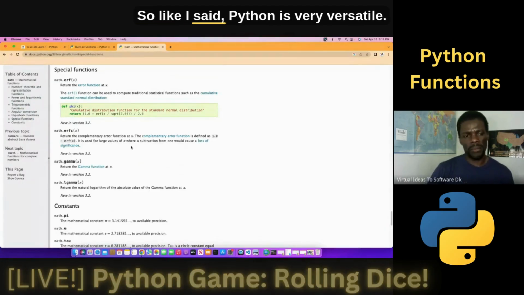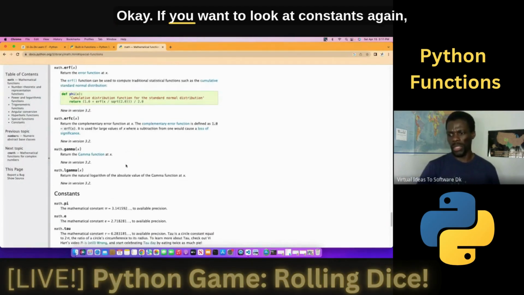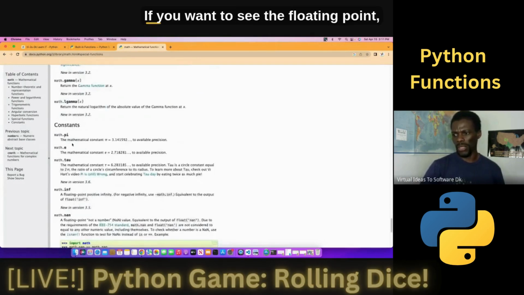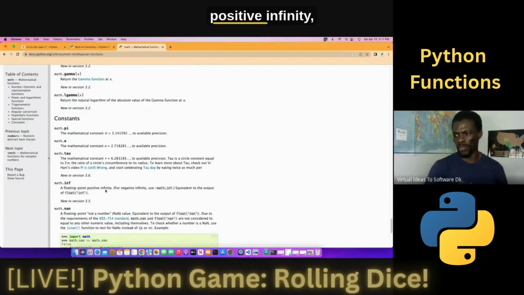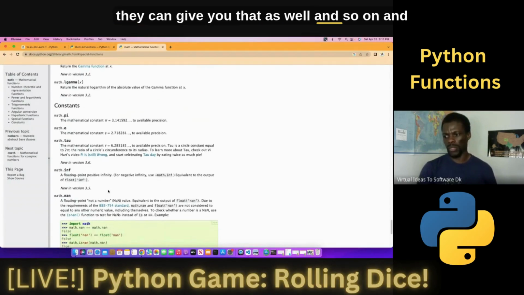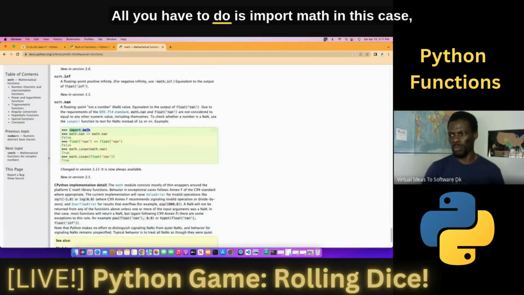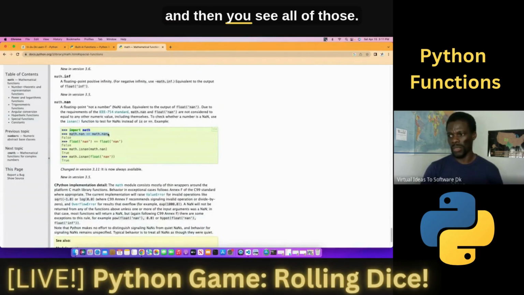So like I said, Python is very versatile. Okay. If you want to look at constants, again, this is pi. If you want to see the floating point positive infinity, they can give you that as well, and so on and so forth. So these are some of the examples. All you have to do is import math in this case, and then you see all of those.